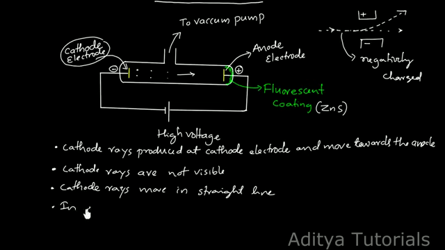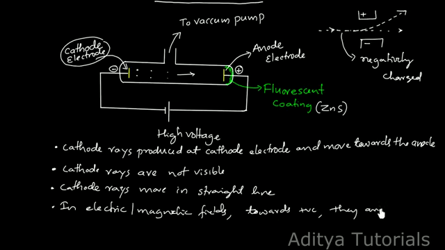So the next point: in electric and magnetic fields, these particles deviate towards the positive part. It indicates that they are negatively charged.